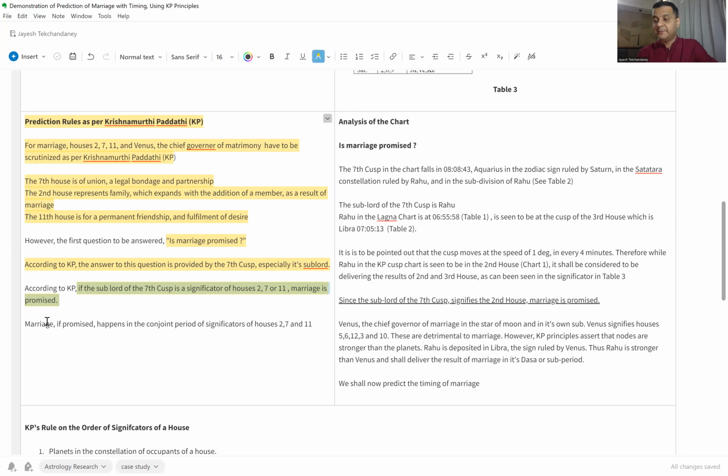And when does marriage happen? Well, marriage will happen, once promised, in the conjoined periods of the significators of houses 2, 7, and 11. So we will understand what we mean by the significators of houses 2, 7, 11 through the example. Let us move our attention now to the chart that we just saw above. So the first thing that we will look at is: is marriage promised?